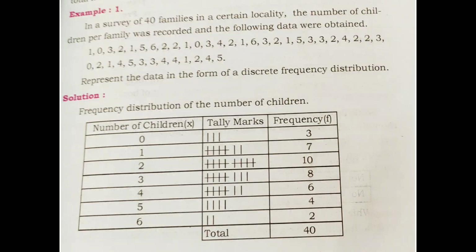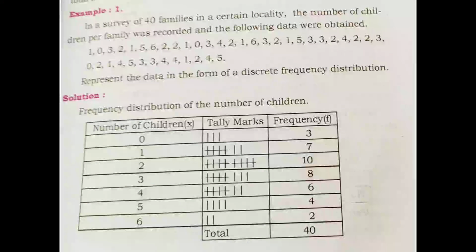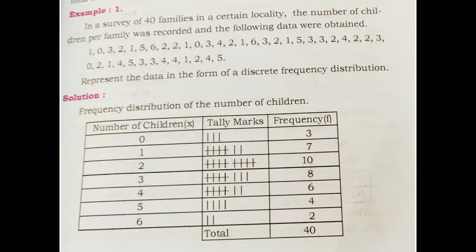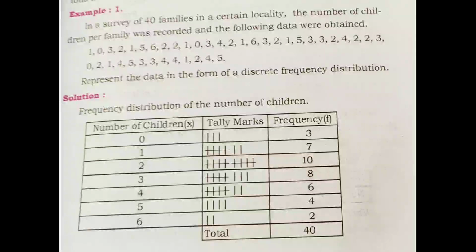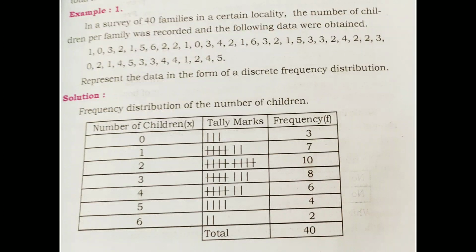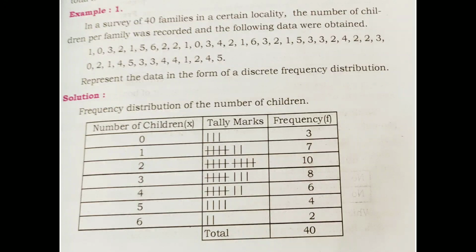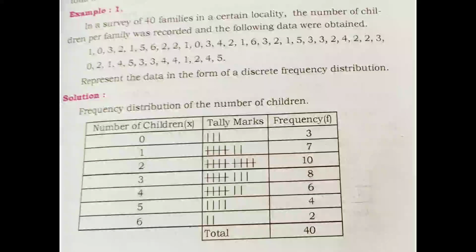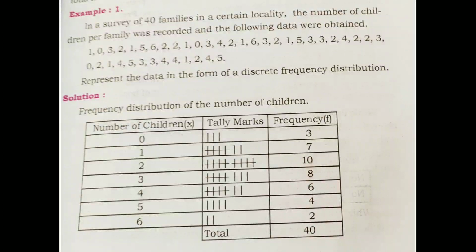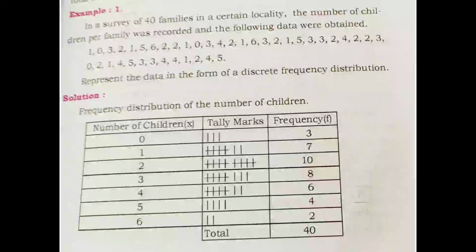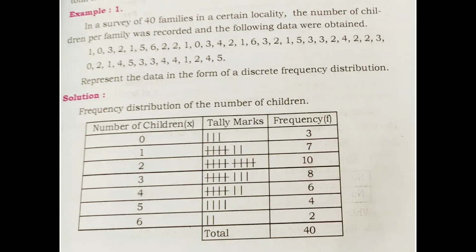You see the lowest value and the highest value. Lowest value is 0 and the highest value is 6. So the variable is the number of children, with 0, 1, 2, 3, 4, 5 and 6. The first column is for the variable, which is the number of children.